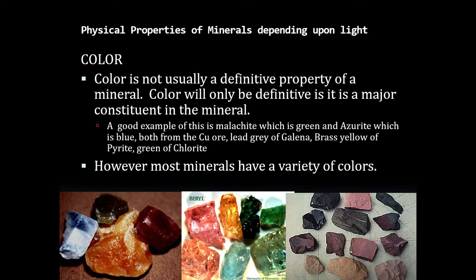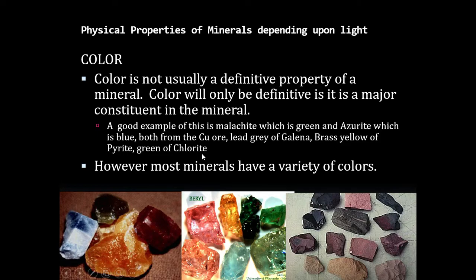Some minerals show a constant color. For example, the lead gray of galena. Galena is a lead mineral which shows a lead gray color. The brass yellow of pyrite, the green color of chlorite, and the blue color of azurite. These minerals show constant colors. As I told you, brass yellow for pyrite and green for chlorite.